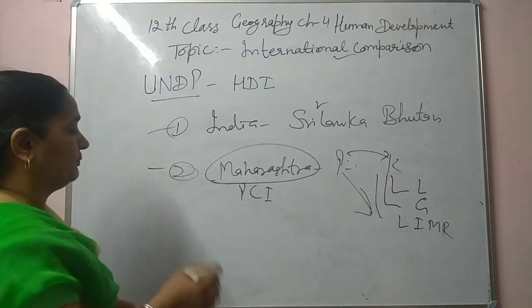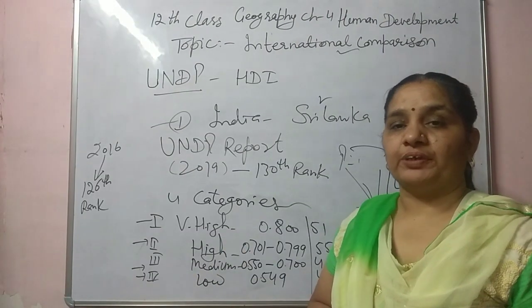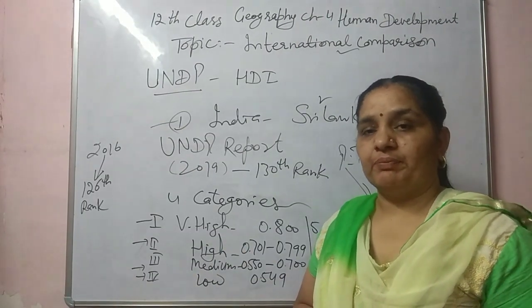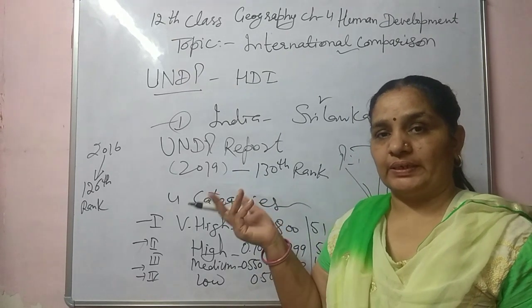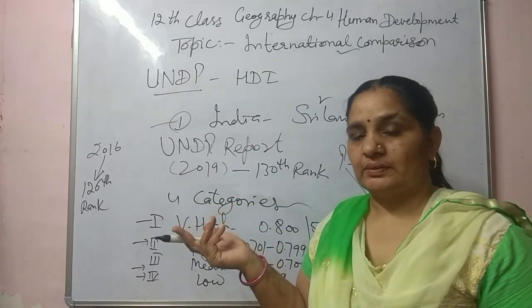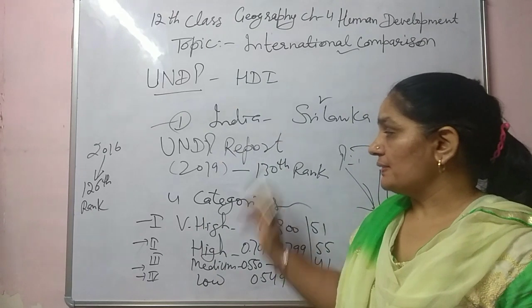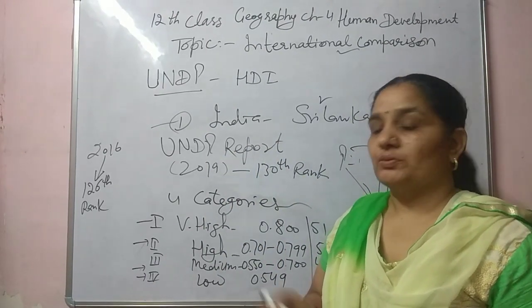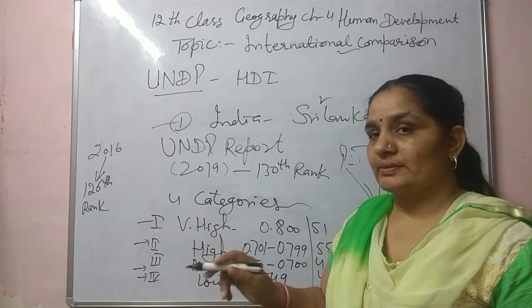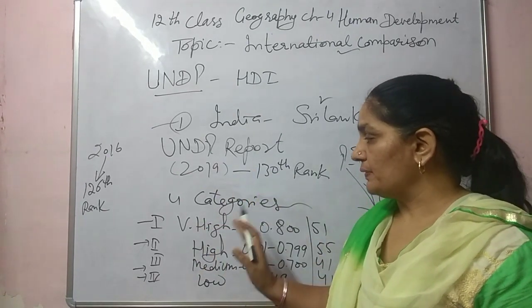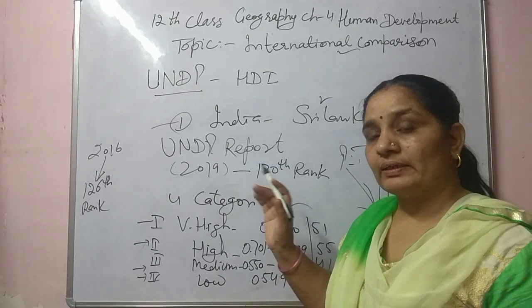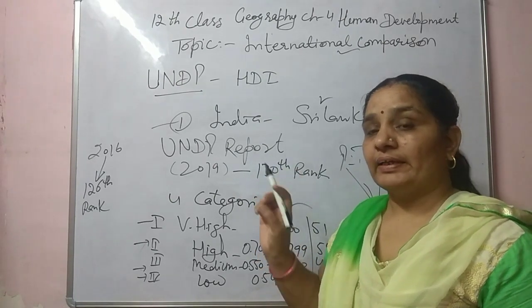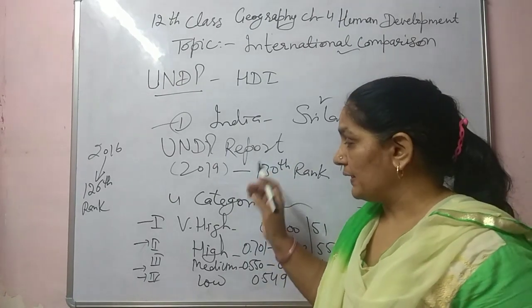Next one is the UNDP, which prepares its report every year on the basis of all those indicators we have discussed earlier. Here we are discussing the UNDP report 2019. According to all the indicators, it prepares its reports and categorizes all the countries, 118 countries, into 4 categories.